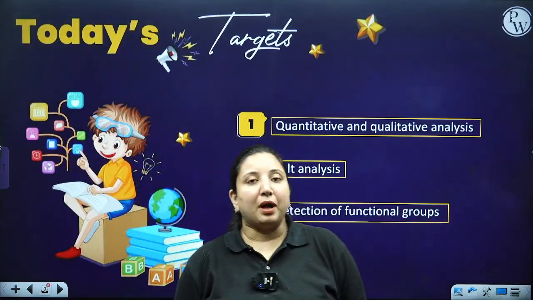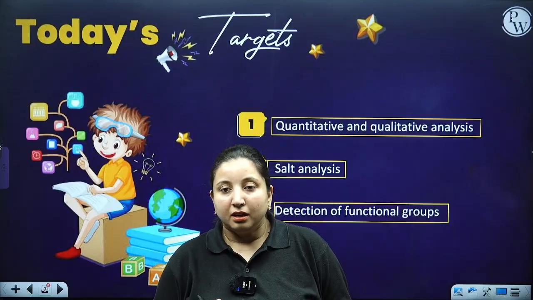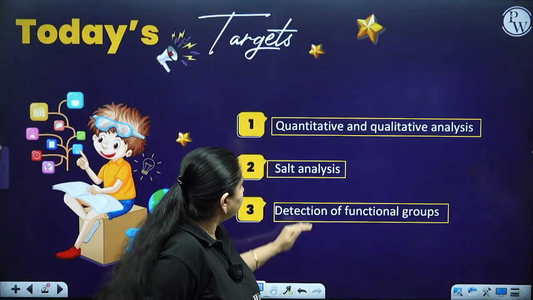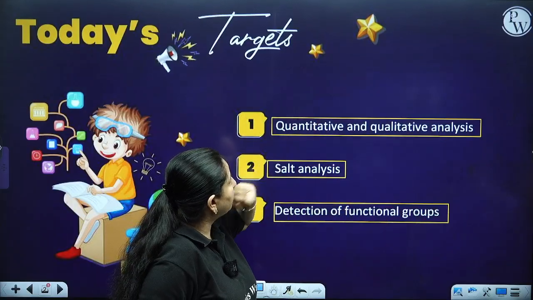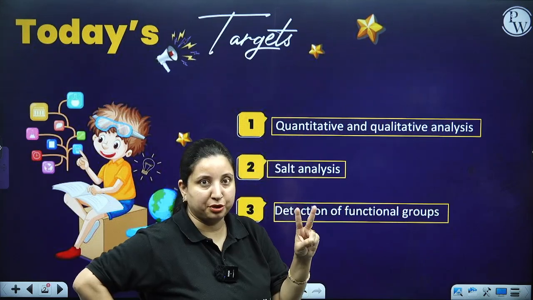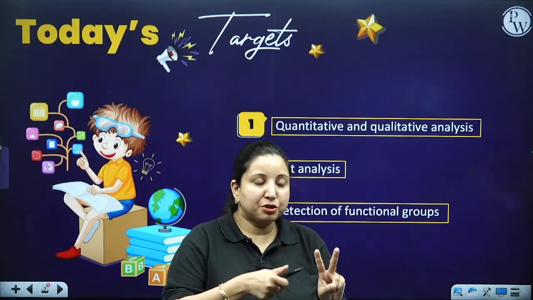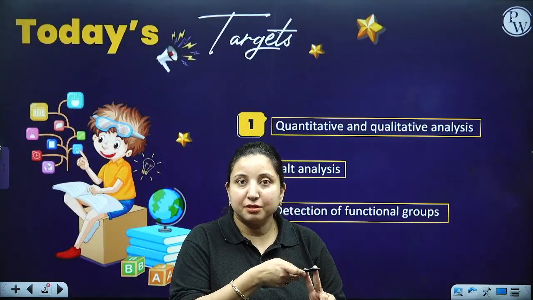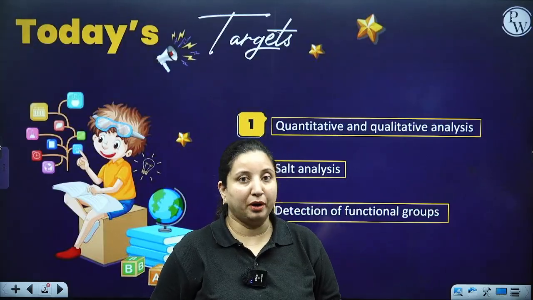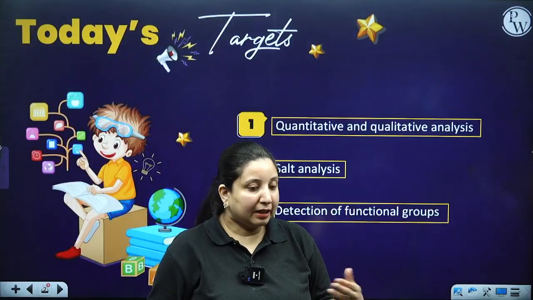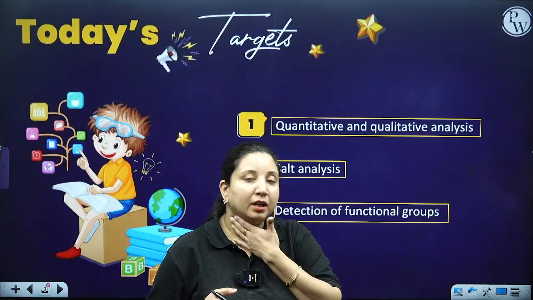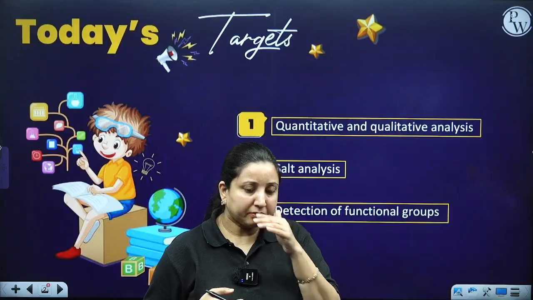Now, let me tell you one thing in a very sweet and concise manner, about the three sections over here. If I talk about my first section, over here I can have two types of question: a statement type question and a reason-assertion type of question, on the basis of your qualitative analysis. And that is mostly from the part that is going to be your